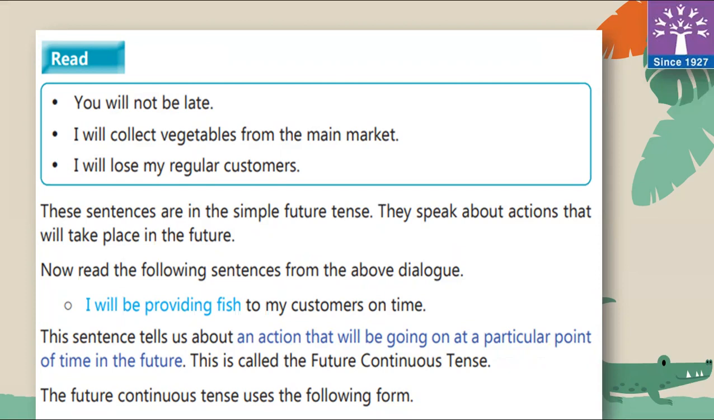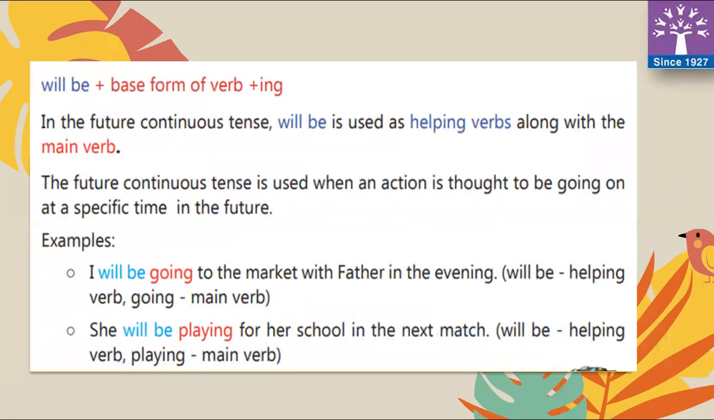Now, read the following sentences from the above dialogue. I will be providing fish to my customers on time. This sentence tells us about an action that will be going on at a particular point of time in the future. This is called the future continuous tense. The future continuous tense uses the following forms. Will be plus base form means verb form plus ing.